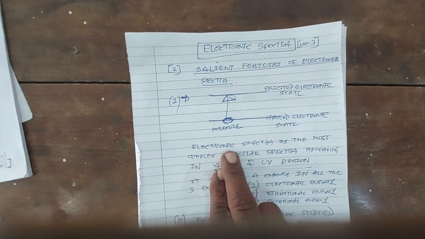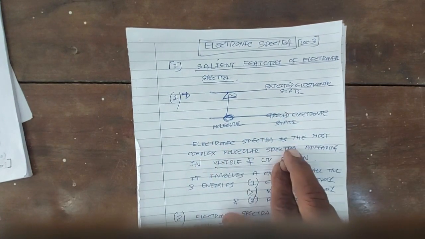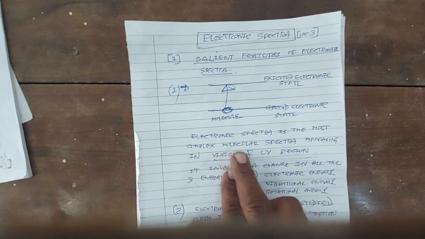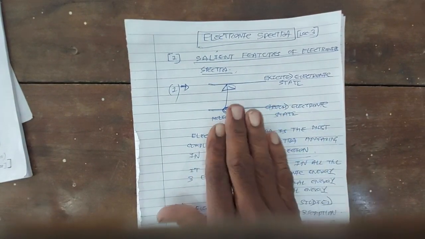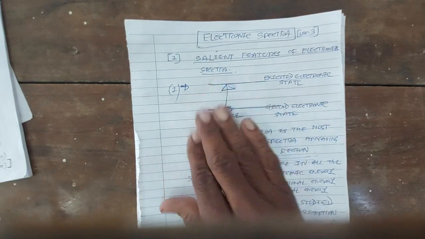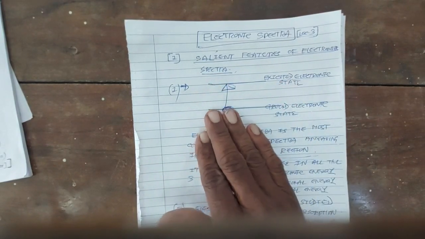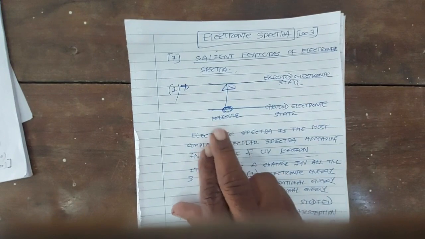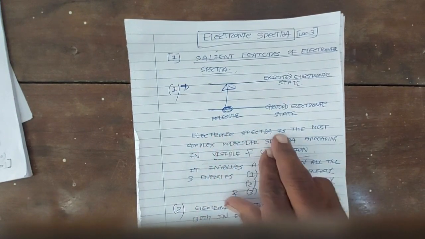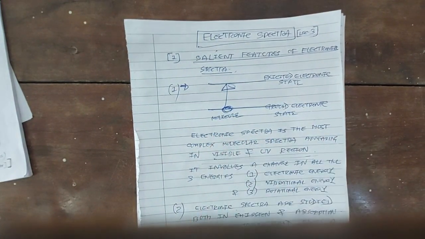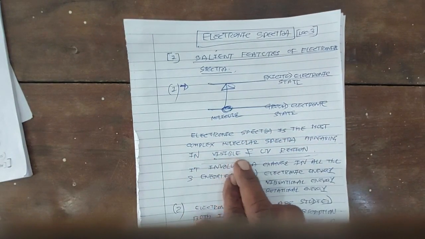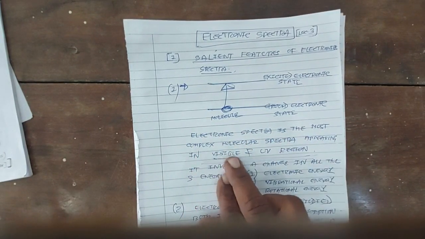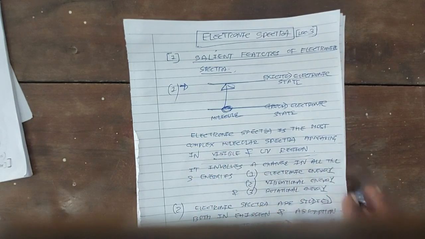Okay, so electronic spectra is the most complex molecular spectra, because in this, along with the electronic transition there is also a vibrational transition, and along with the vibrational transition there is also a rotational transition. Therefore electronic spectra is the most complex molecular spectra. Electronic spectra is observed in visible and ultraviolet region.